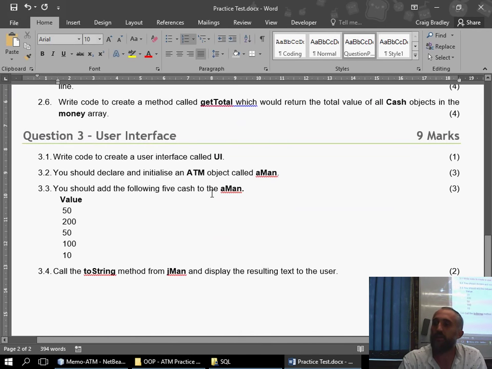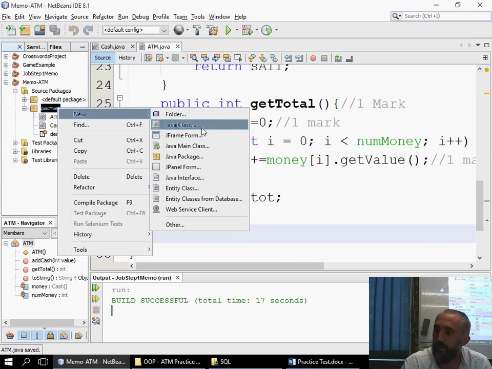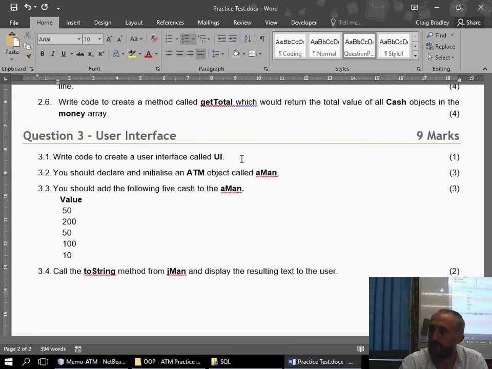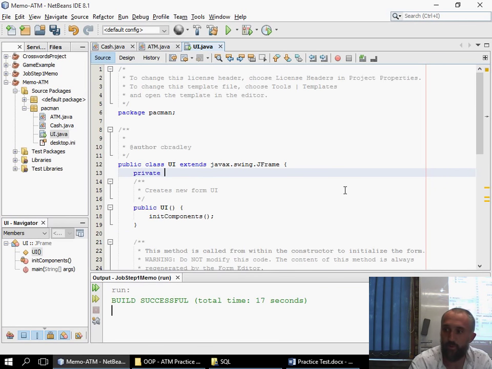We now scroll down. We write code called user interface. So right click, new Java frame form. We're going to create a user interface, 1 mark. It then says you should initialize an ATM object called aman. So in your source, you create a private or whatever, it can be public, ATM. I'm just going to call it aman. I think it asked me to call it.